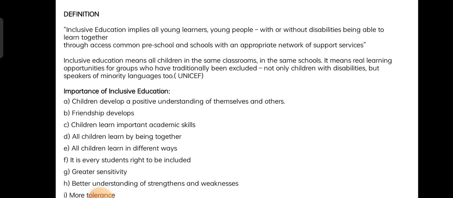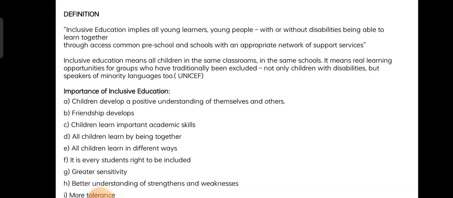Inclusive education implies that all young learners, young people with or without disabilities, are able to learn together through access to common preschools and schools with an appropriate network of support services. UNICEF has defined inclusive education as all children in the same classrooms, in the same school.